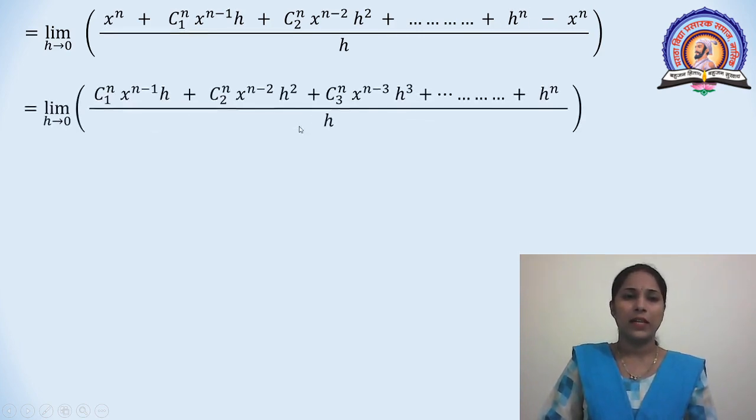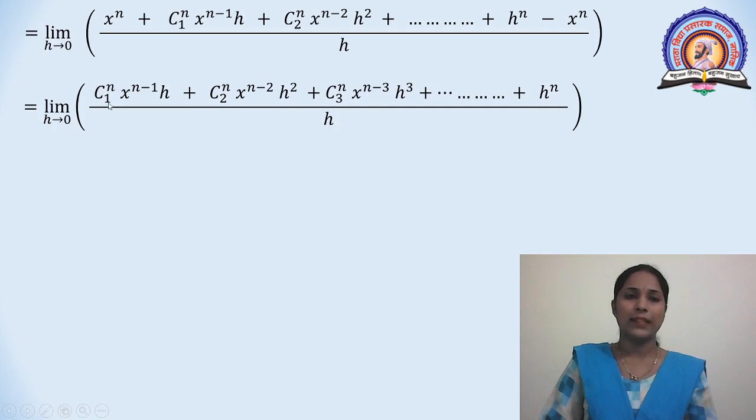That is, limit h tends to 0 of nC1 x raised to n minus 1 h plus nC2 x raised to n minus 2 h square plus nC3 x raised to n minus 3 h cube plus up to h raised to n, total divided by h. We observe this term, we get h is a common factor.